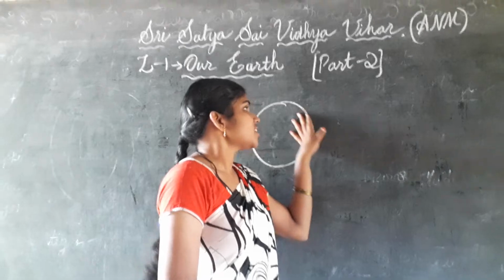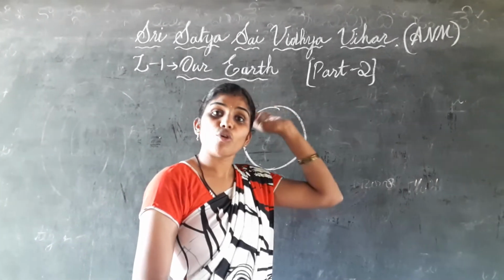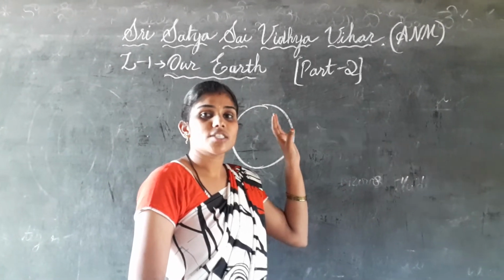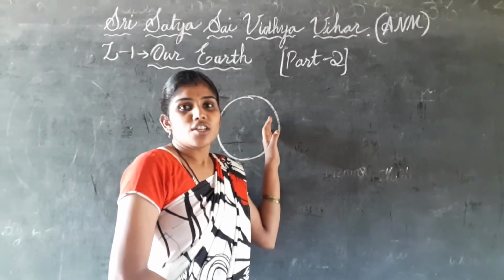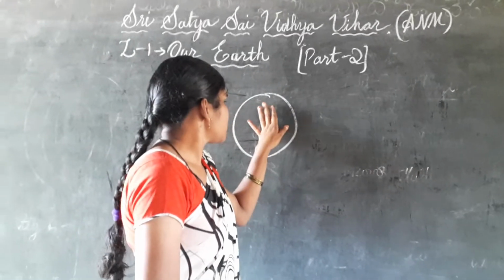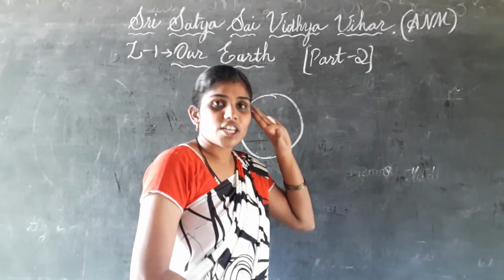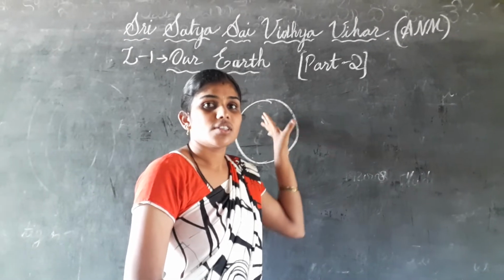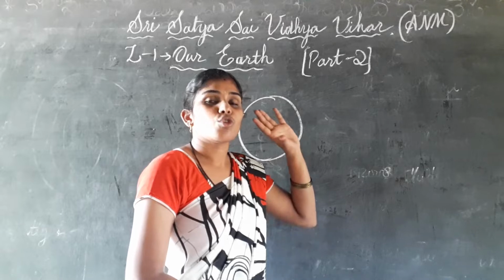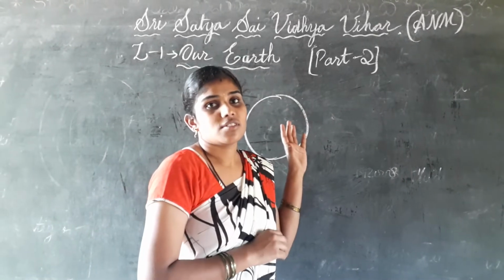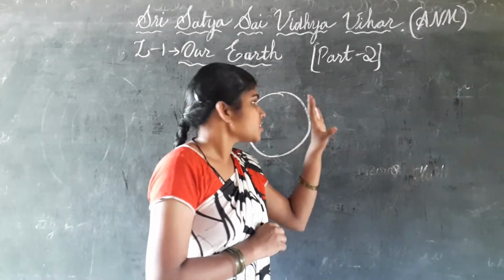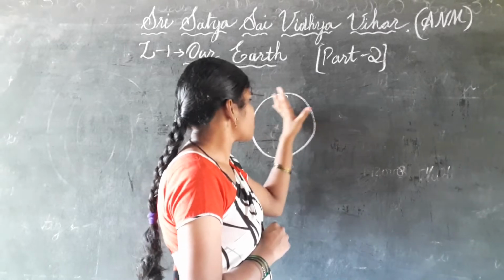These three things were not there on the Earth 220 million years ago. At that time the Earth was filled only with gases, rocks, collisions and cyclones.